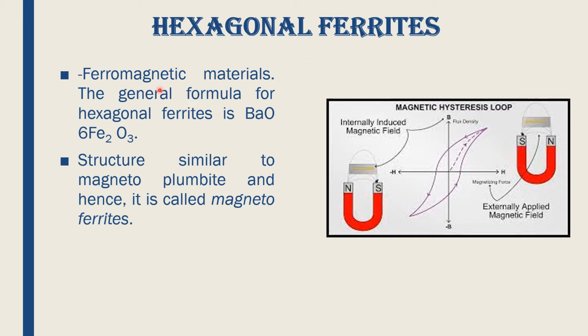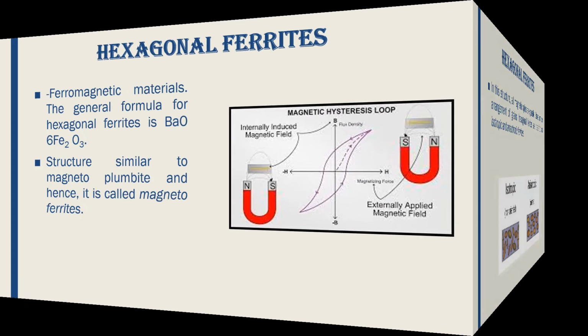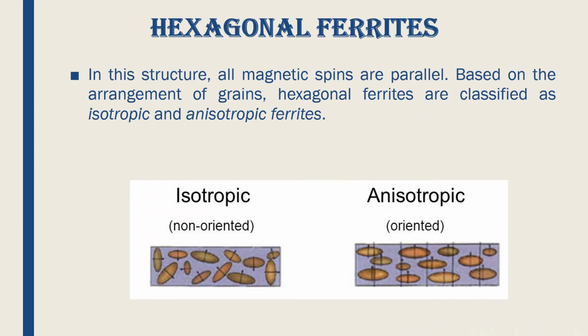These are like ferromagnetic materials. The general formula for hexagonal ferrites is BaO·6Fe2O3. That's why 6 times, that is hexagonal ferrites. Structure similar to magnetoplumbite and hence it is also called magnetoferrites. In this structure, all magnetic spins are parallel.